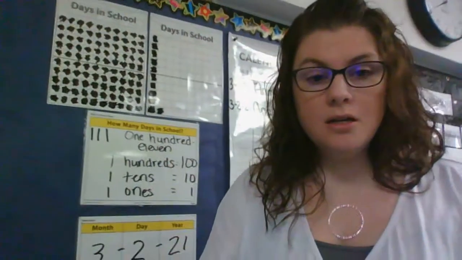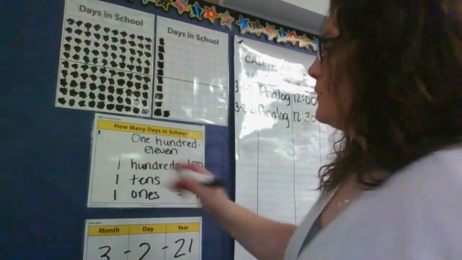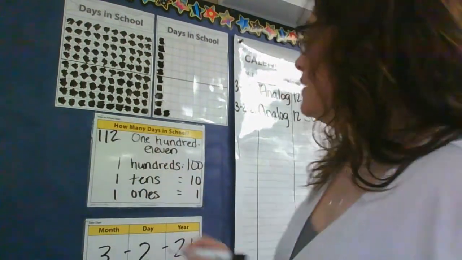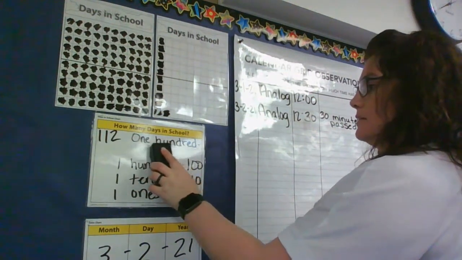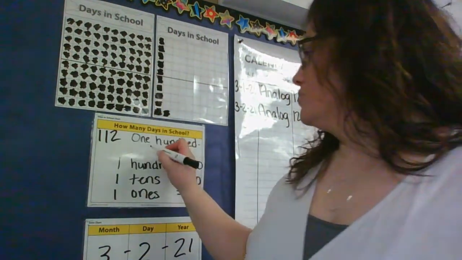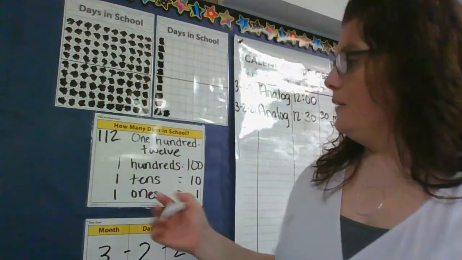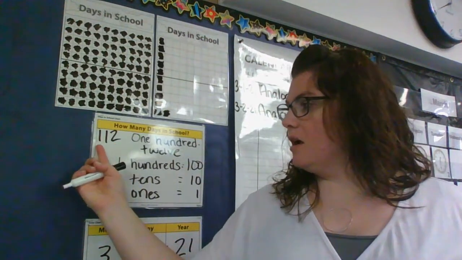So let's update our days in school. We are going to change this to 112. So we have 100. Let's erase this. 112. Okay. Remember, we have 3 numbers, which means we have our ones, our tens, and our hundreds.